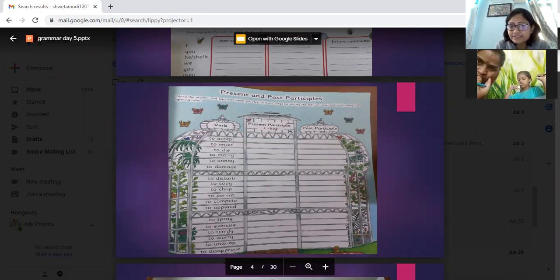Can you make a sentence with to enter? Who can make a sentence with to enter? I want to enter the class. Okay, which is the main verb?